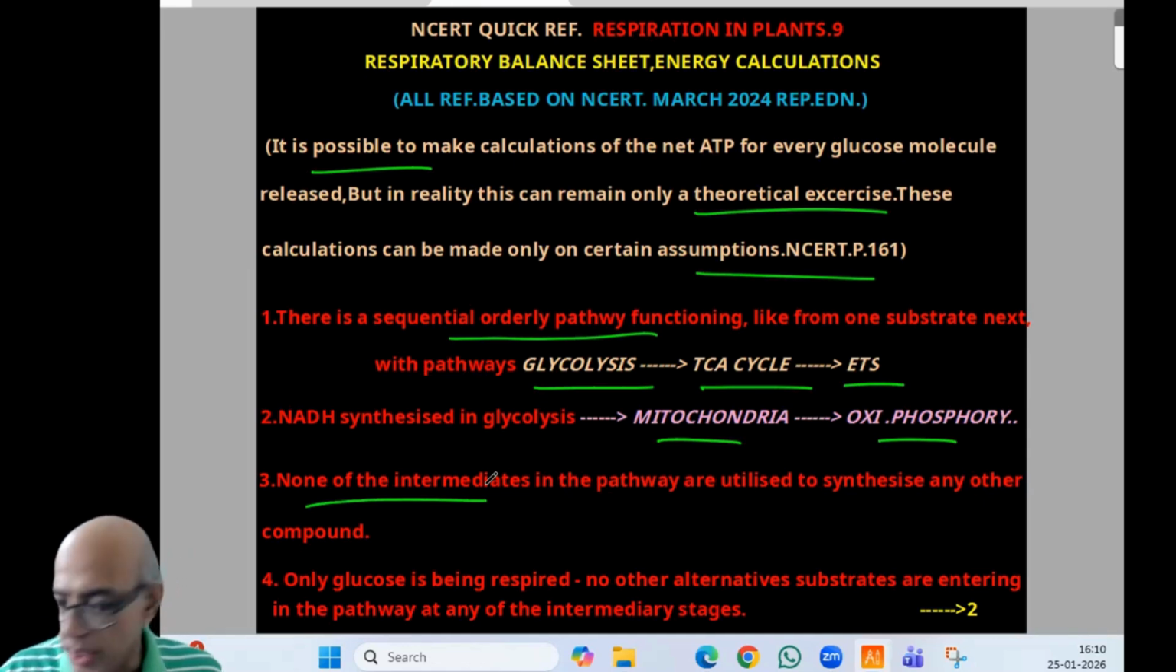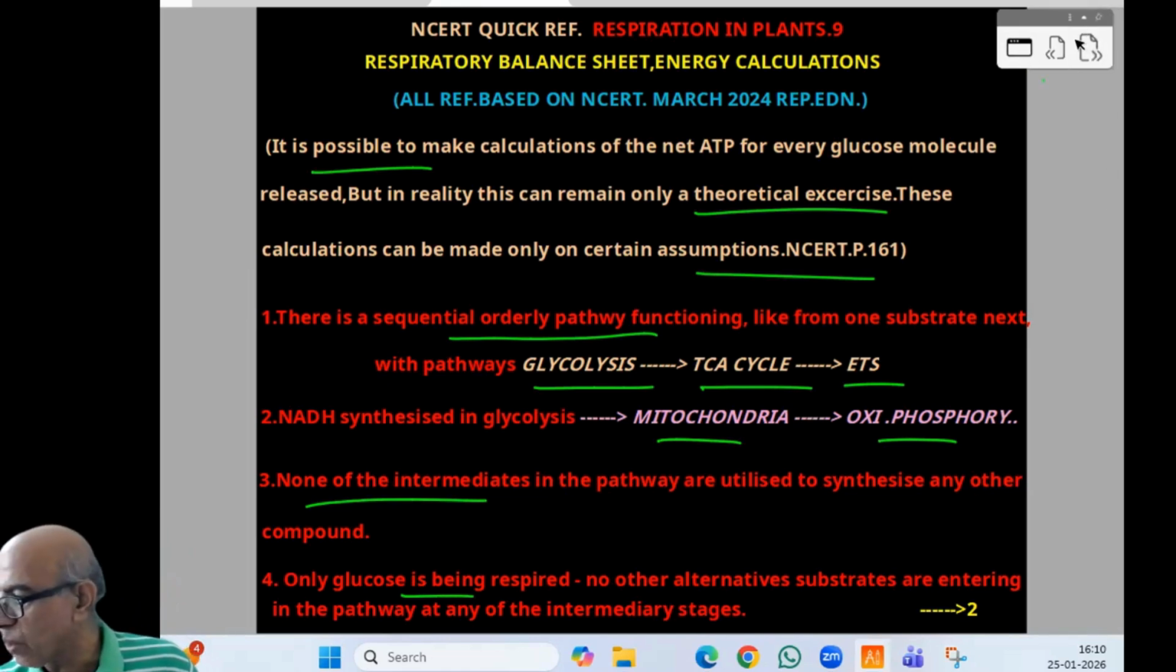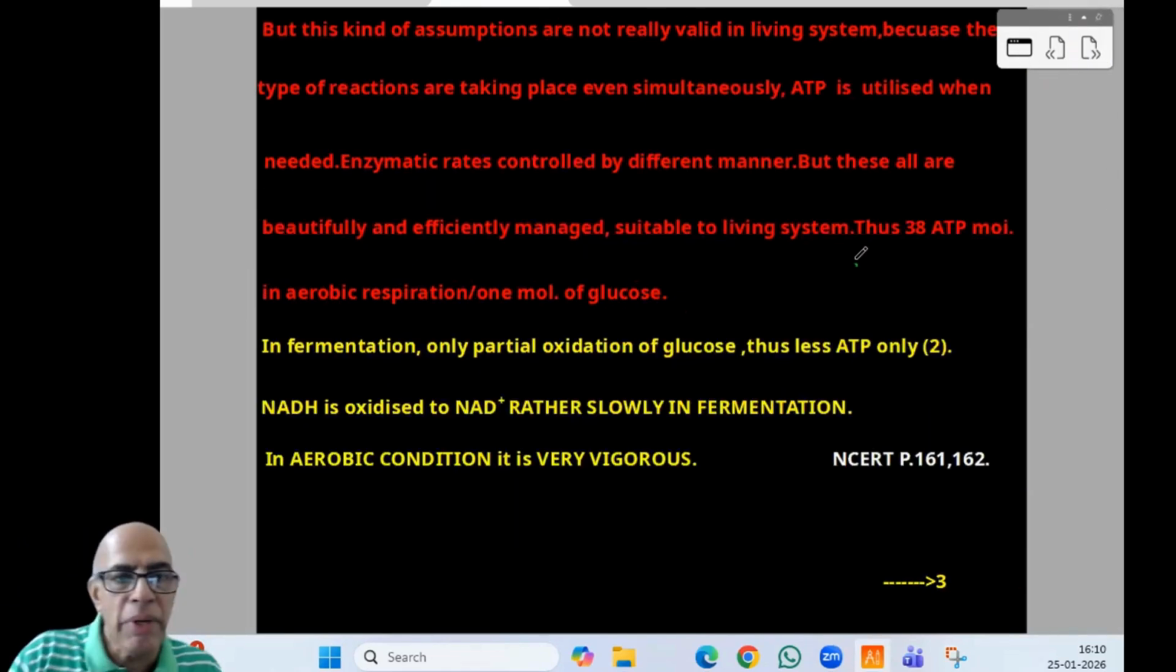Only glucose is being respired. Another assumption: no other alternative substrates are entering the pathway at any of the intermediate stages. So with these four assumptions, we are proceeding. I think the first page is clear to all of you. Now, when we enter the second page.